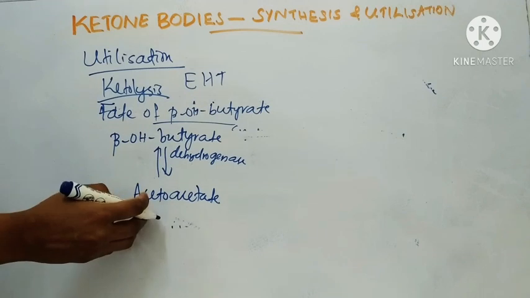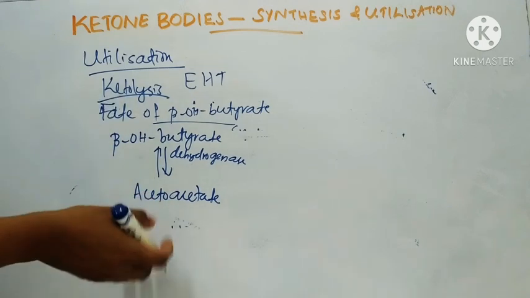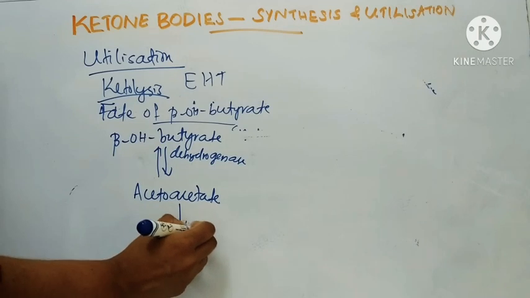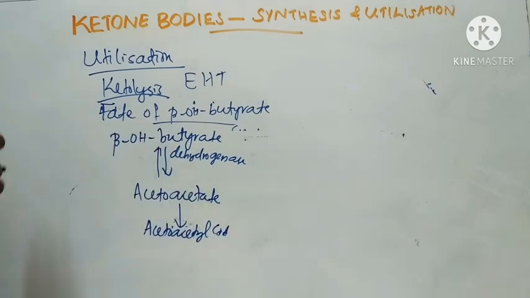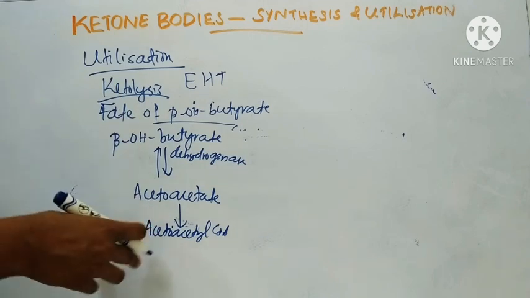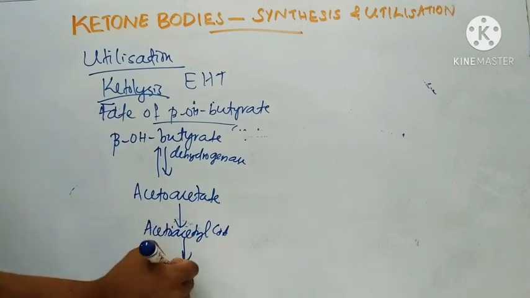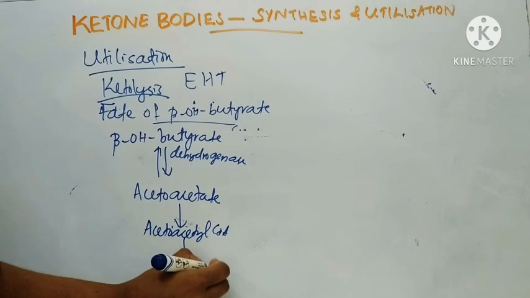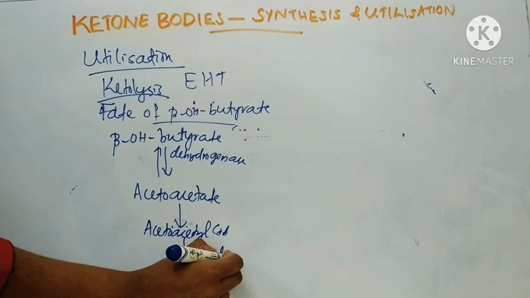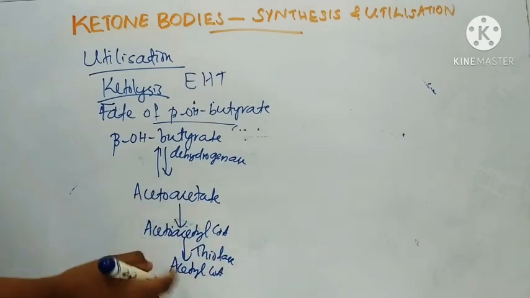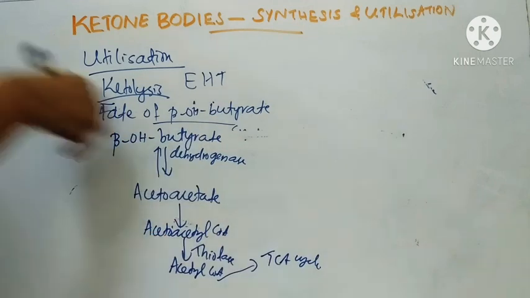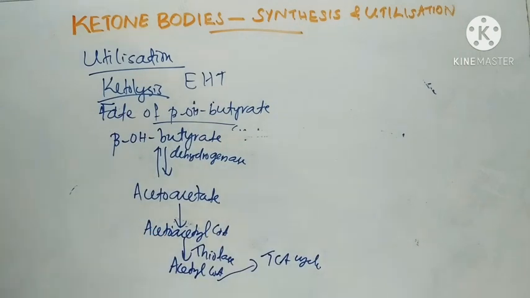Then this acetoacetate is activated to acetoacetyl-CoA. This is the major pathway. Then acetoacetyl-CoA is split to acetyl-CoA by thiolase, and acetyl-CoA is oxidized in the TCA cycle. This is the fate of beta hydroxybutyrate.